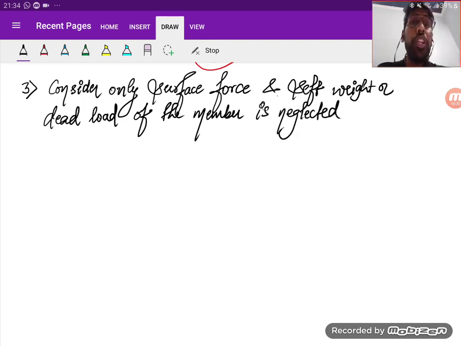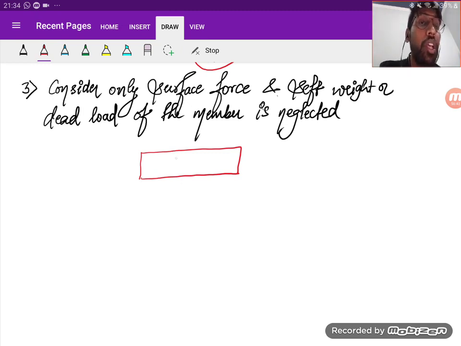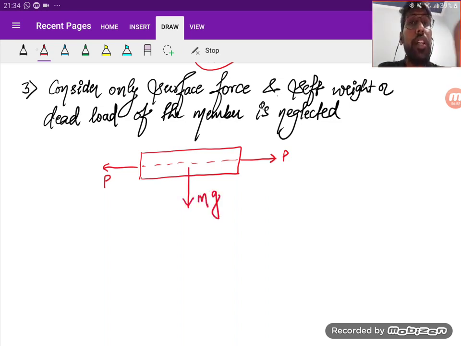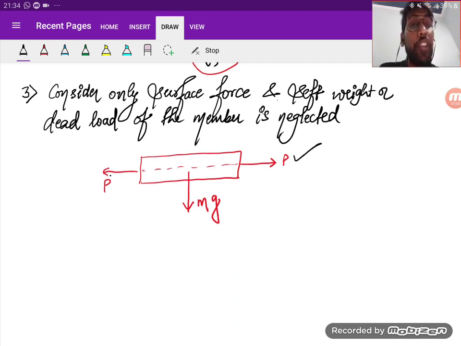Okay, so what do I mean by this? Suppose a bar is there. A bar is any member subjected to axial loading, right? This bar is subjected to the axial load P, acting on the surface, and it has a weight of mg. So what does the assumption say? That you should consider the surface force, and you should neglect the self weight or dead load of the structure.